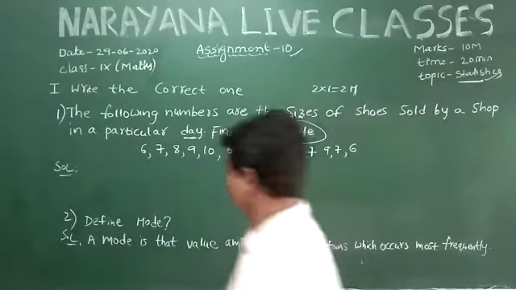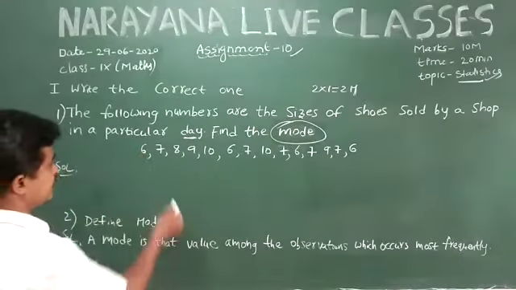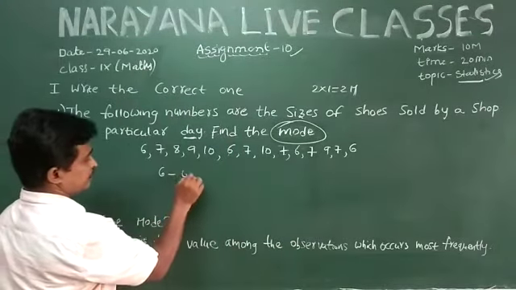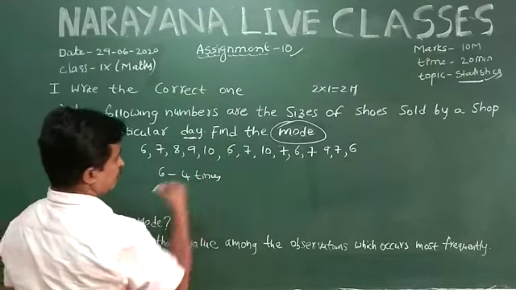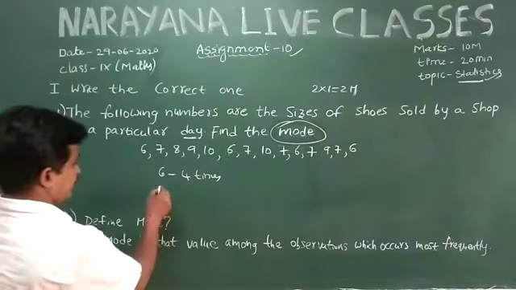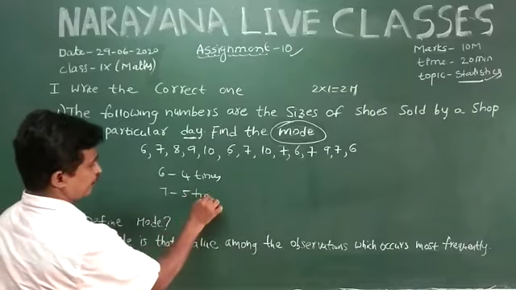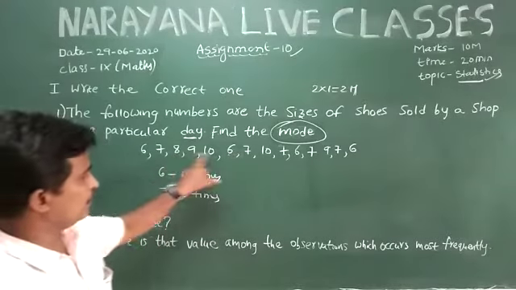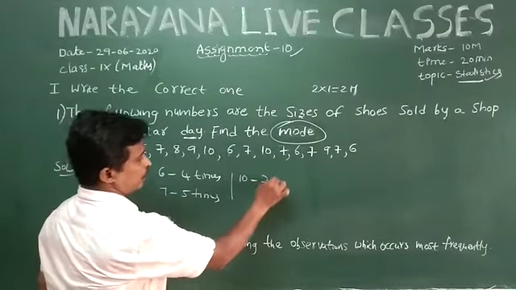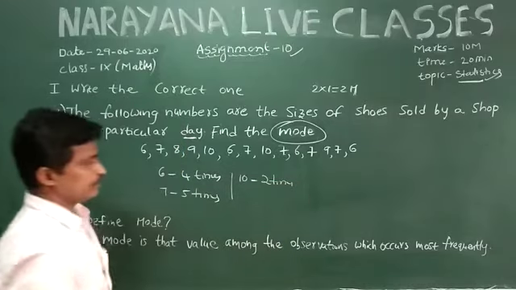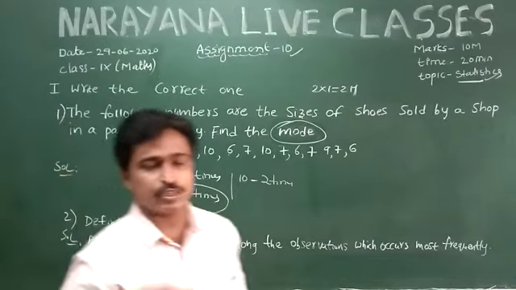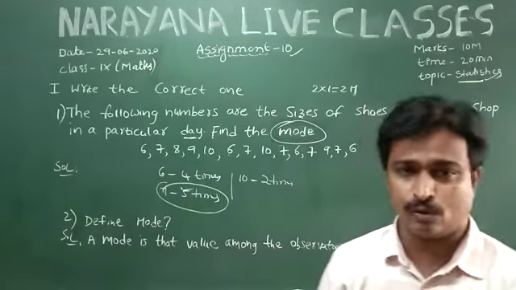So you observe the data. Here the first number is 6, which is repeated 1, 2, 3, 4 times, so 6 occurs 4 times. Coming to 7, 1, 2, 3, 4, 5, 7 occurs 5 times. 8 occurs only once, and 10 occurs only 2 times. So you observe that here 7 is repeated 5 times. The most repeated number is 7. So the mode of the data is equal to 7.